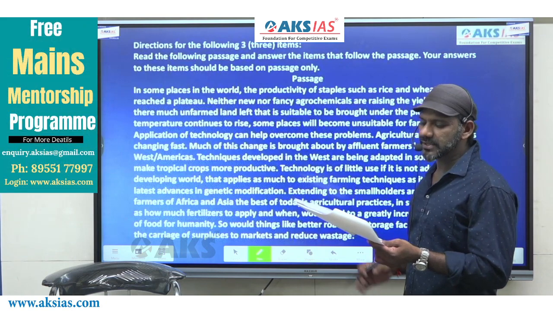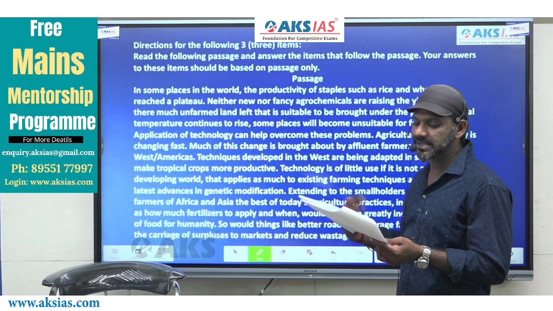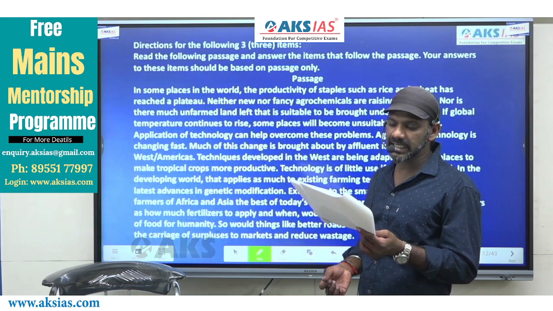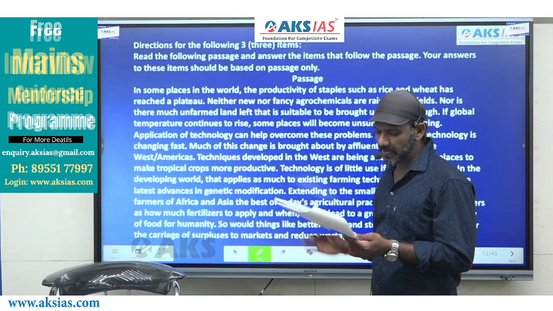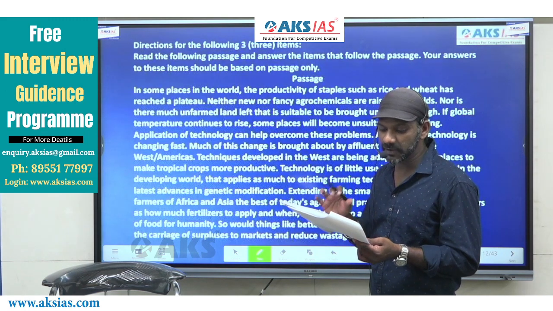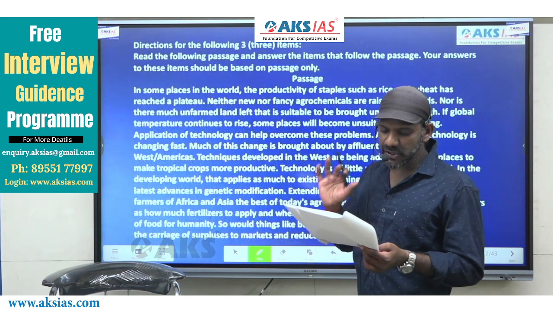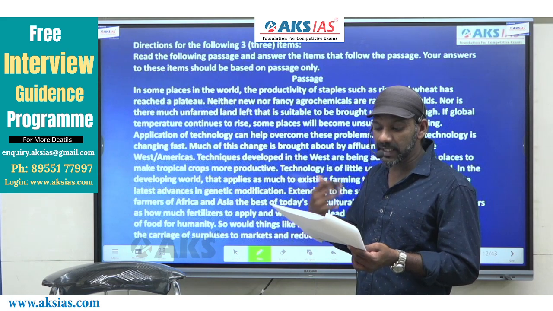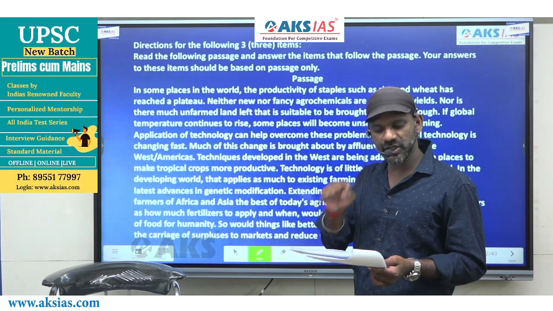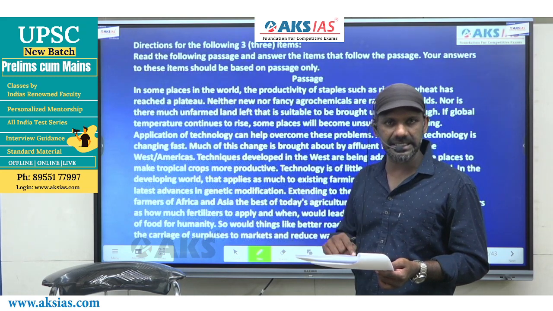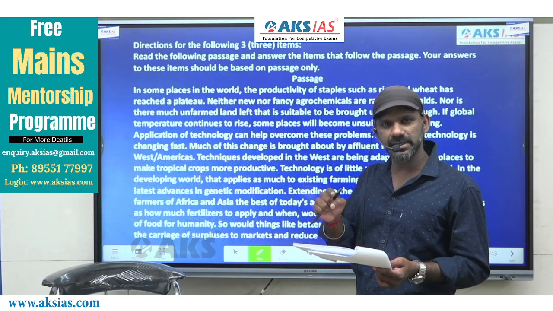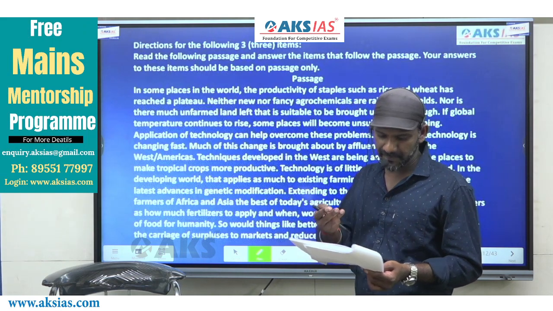Neither new strains nor fancy agrochemicals are raising the yields. Nor is there much unfarmed land left that is suitable to be brought under the plow. If global temperature continues to rise, some places will become unsuitable for farming. Application of technology can help overcome these problems. Anyway, at the time of the examination, you need to read the passage quickly, especially to answer a main idea question.